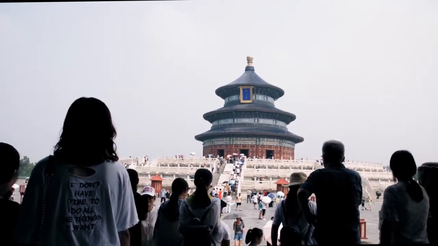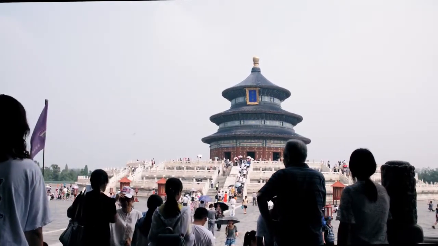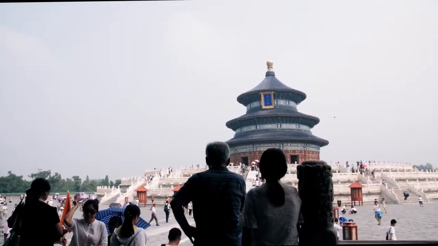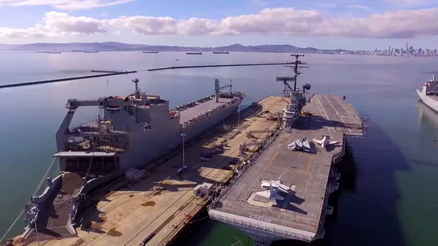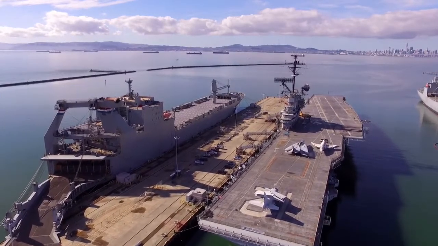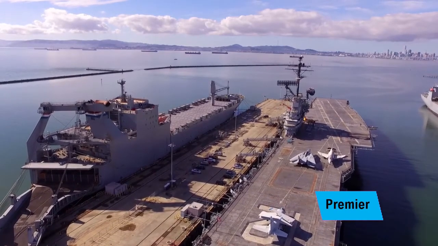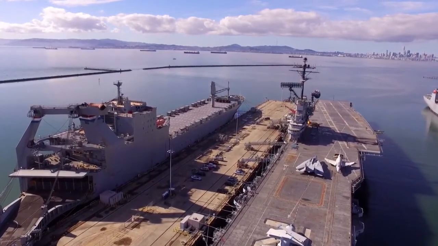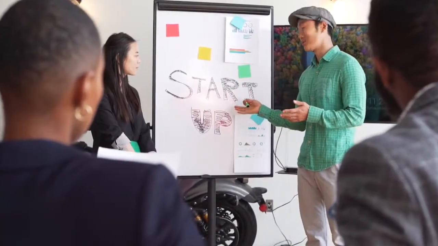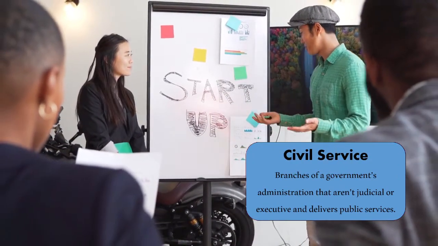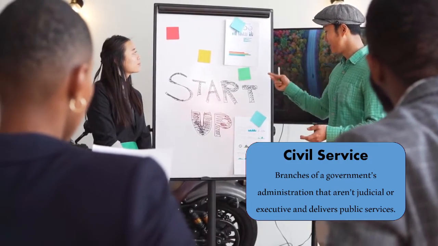China's president serves as the commander-in-chief, chair of China's military commission, and general secretary of the Chinese Communist Party. Now, are they head of state or head of government? Well, I said they were commander-in-chief, so they're going to be our head of state. The president nominates the premier of the National People's Congress, the legislative branch, who in turn serves as head of government, overseeing the civil service. Civil service is branches of government's administration that aren't judicial or executive and delivers public services.